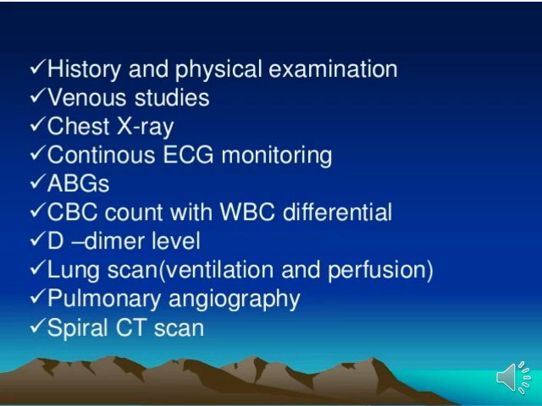Then next one is spiral CT scan, meaning functional CT scan. If we do a spiral CT scan, the working condition of the pulmonary system is monitored by advanced technology. So that's all about the diagnostic evaluation for the condition of pulmonary embolism.